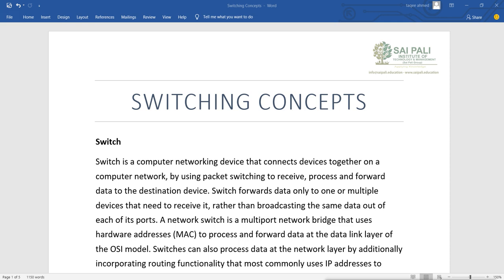Switching concepts. A switch is a computer networking device that connects devices together on a computer network by using packet switching to receive, process and forward data to the destination device. If we want to connect two devices directly, we can connect them from their LAN card, from NIC to NIC, with a crossover cable. But when we have multiple devices, then what? We cannot connect them because we have only one NIC in every device.